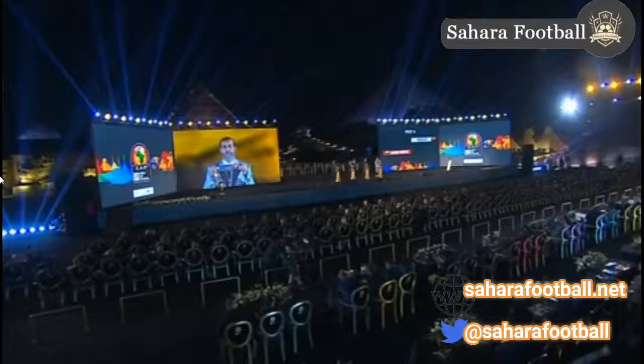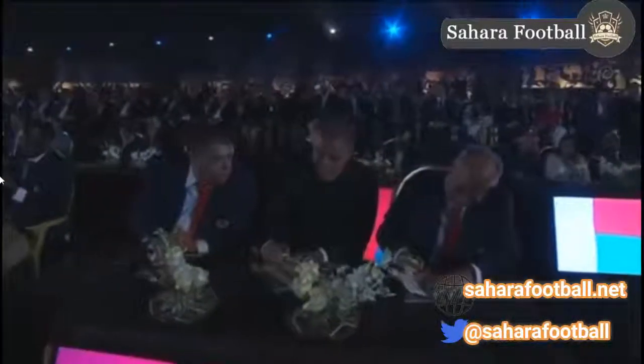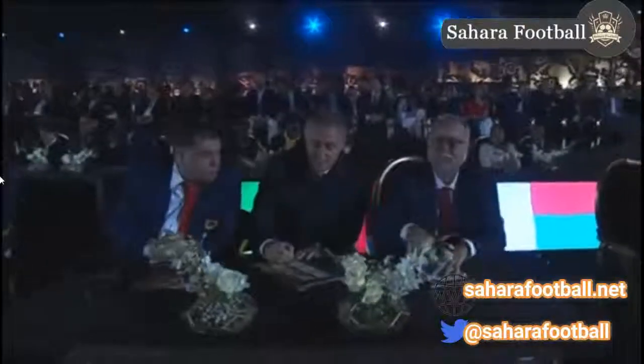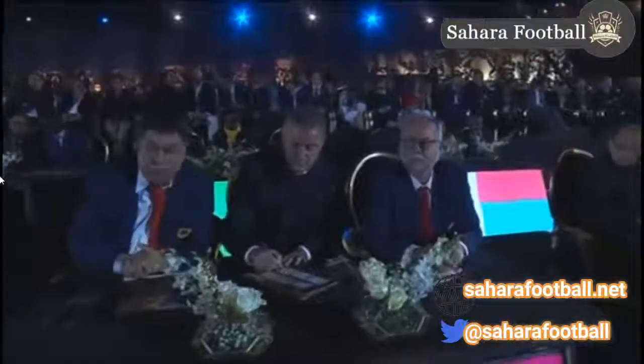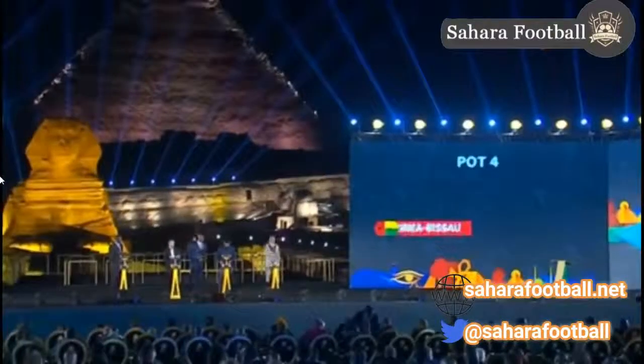Angola, Las Palancas Negras. The Palancas Negras are back in the finals for the first time since 2013. They made their debut in the 1996 edition, hosted in South Africa. Group E, Angola, E4.